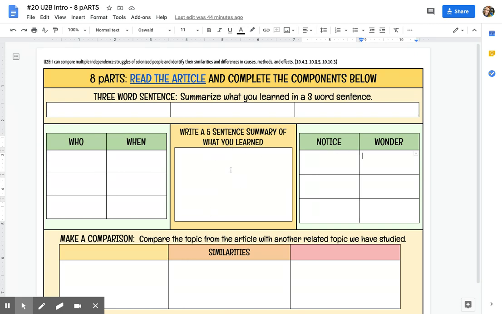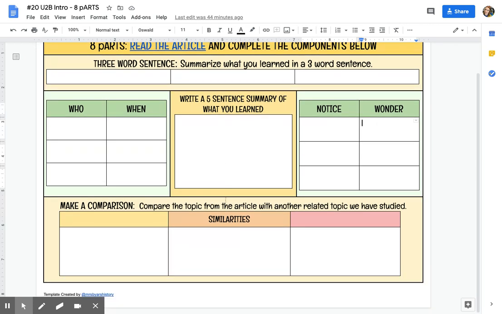You'll create a 5-sentence summary of what you've learned. And then here at the bottom, you'll make a comparison. So whatever the title of the article was or the main concept of the article, you'll write that here. And then compare it to something else we've studied in class. So it could be something from this unit, something from a previous unit, but something else we've studied in class that you can compare it to.